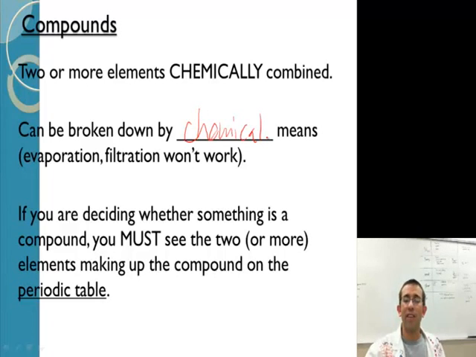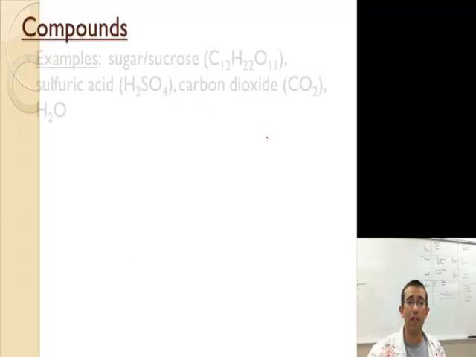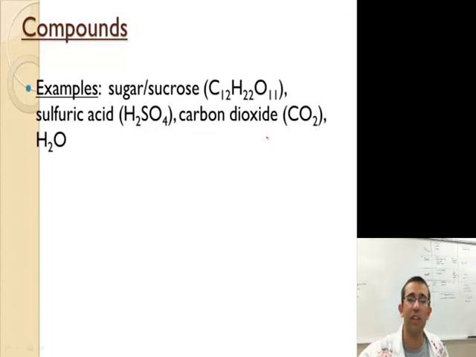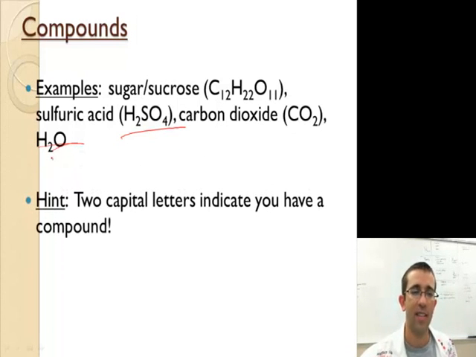If you're deciding whether something is a compound, just look at the periodic table. If you see two or more elements that make it up from the periodic table, you know it's a compound. Some examples. Here we go. Sucrose or sugar, C12H22O11. Sulfuric acid. Carbon dioxide. H2O, water. Here's a hint. If you see two capital letters, it's a compound. Capital C, capital H, capital O. Capital H, capital S, capital O there.